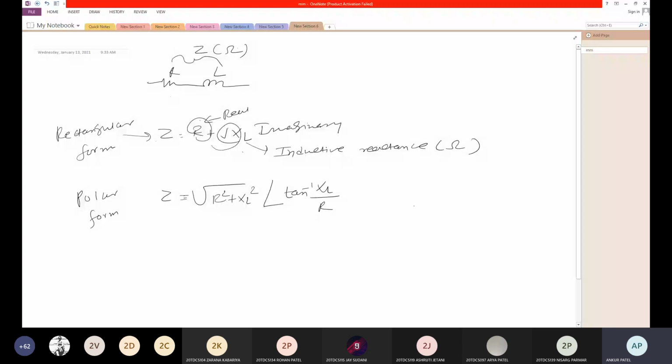Now suppose I have R and this is my C load. Then in rectangular form it can be represented by R minus jXC. So this is the real and this is the imaginary part. This is XC, meaning capacitive reactance. You can say it is the resistance offered by the capacitor. It is not similar to the resistor, but you can say so.